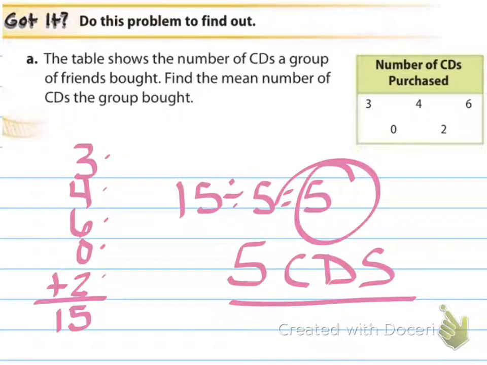All right, so hopefully your answer was 5 CDs. Again, we added them up. We got the answer of 15 divided by 5, which is just a really weird coincidence. That's the same answer as the example I just did before. All right, so 5 CDs is the average.